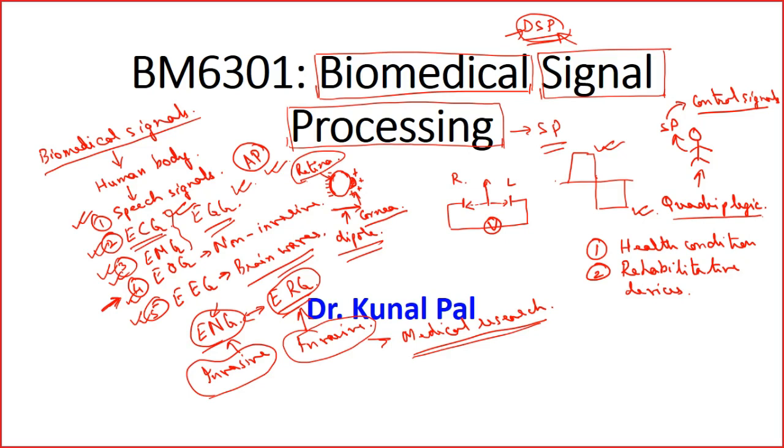Under conventional wheelchairs, there should be some caregiver associated with the patient all the time.